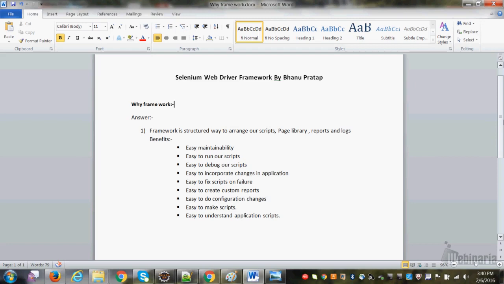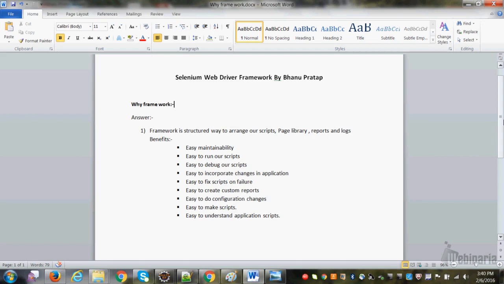If you speak your Google lines, you cannot clear the interview, because even when the interviewer asks the questions, before asking the questions, they will see on Google only. So if your answer matches with Google, they will come to know you just mugged up from Google, right? So if somebody asks you why framework, just say that framework is a structured way to arrange our scripts, page library, reports and logs, right?